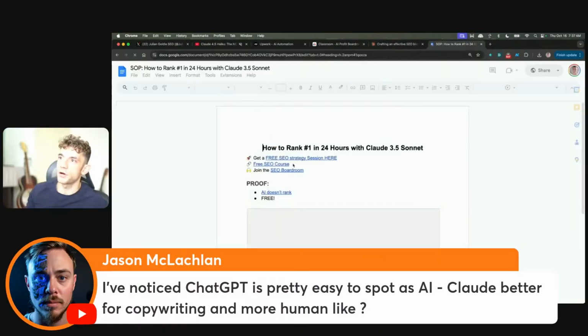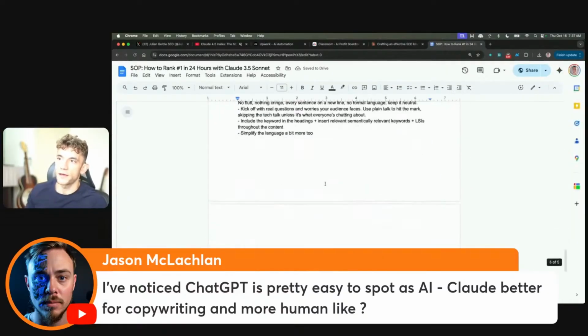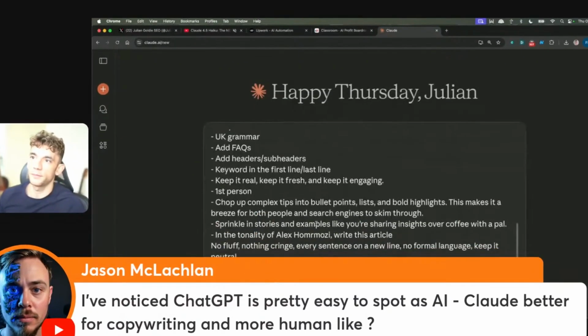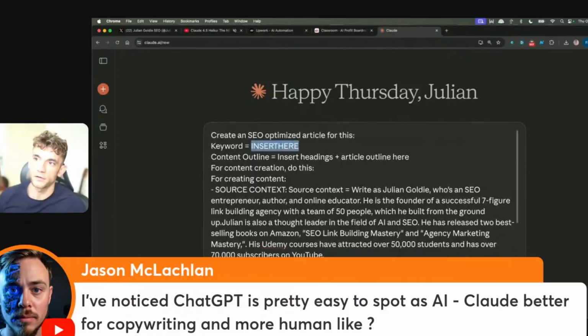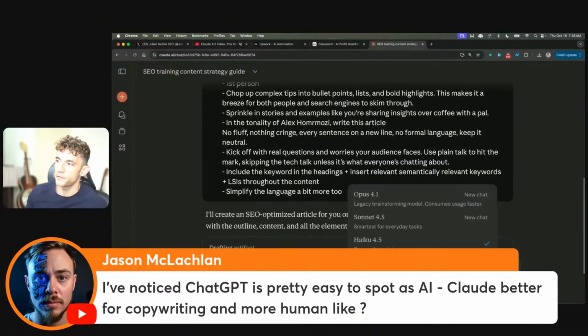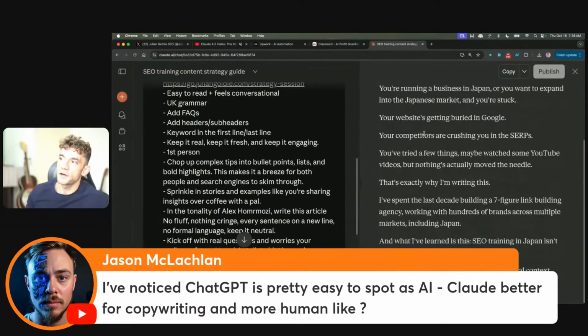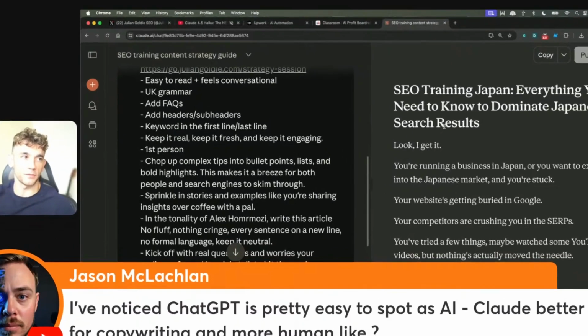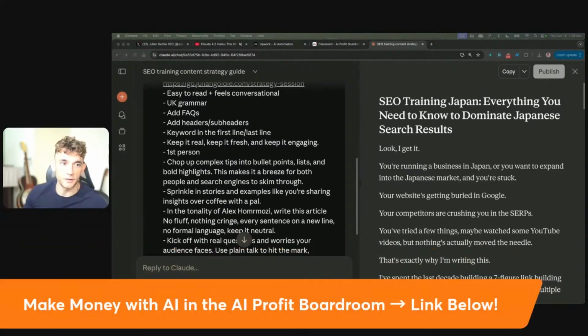Whereas, for example, if you want to really humanize with AI, you can use this prompt inside the AI Profit Boardroom. And then inside here, if we do exactly the same thing, but now we're going to say, okay, create an SEO optimized article for this using my prompt. And we're using Haiku 4.5 to generate this. And now you can see the content is 10 times better. The way that it's written, the style of it, the way that it's formatted, the titles, etc., all 10 times better using this process. And so that's what I'd recommend instead, right?